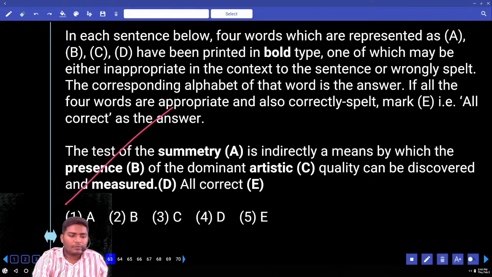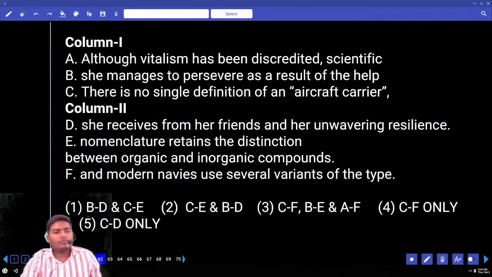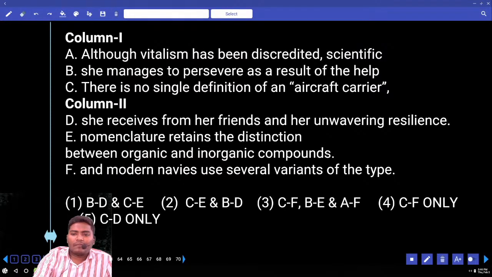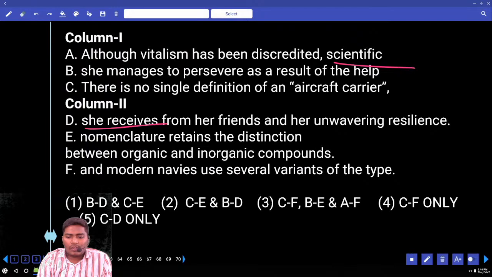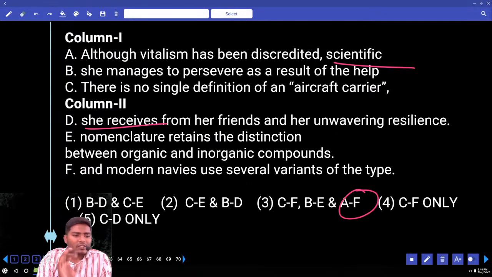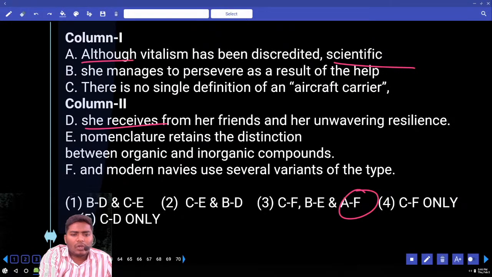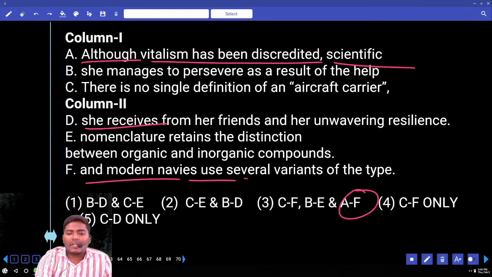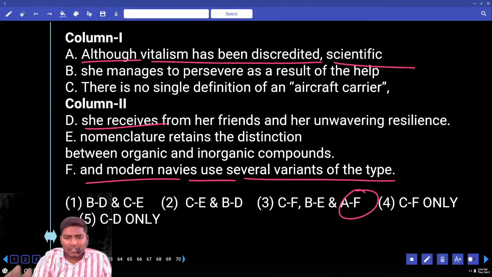Moto 62. Although vitalism has been discredited, scientific she receives. Is that correct? No. Do you have any A? Check this: A is only used with F. Let us check with AF. Do you have any other alternatives with A? Nowhere. Check with only AF. Although vitalism has been discredited, scientific and modern names use several variants of the type. Somewhat sensible. We don't know the exact context.